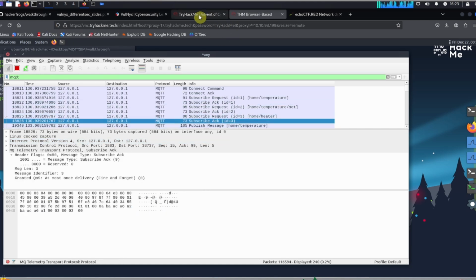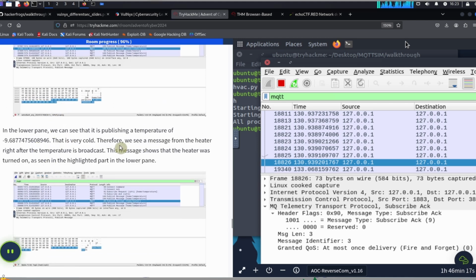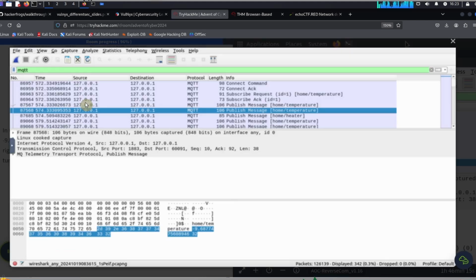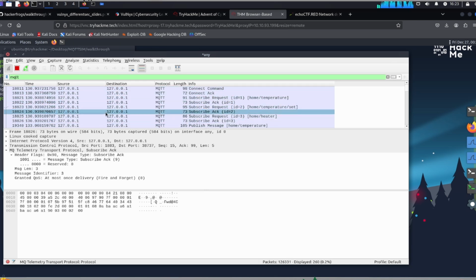And let's go back over here. And they talk about publishing a temperature of -9 degrees. Let's take a look at this. So publishing message, home temp, -9 degrees. So this was 2, 3, 4, 5, 6. That's the sixth one down. Let's see if we can find this. So 1, 2, 3, 4, 5, 6.